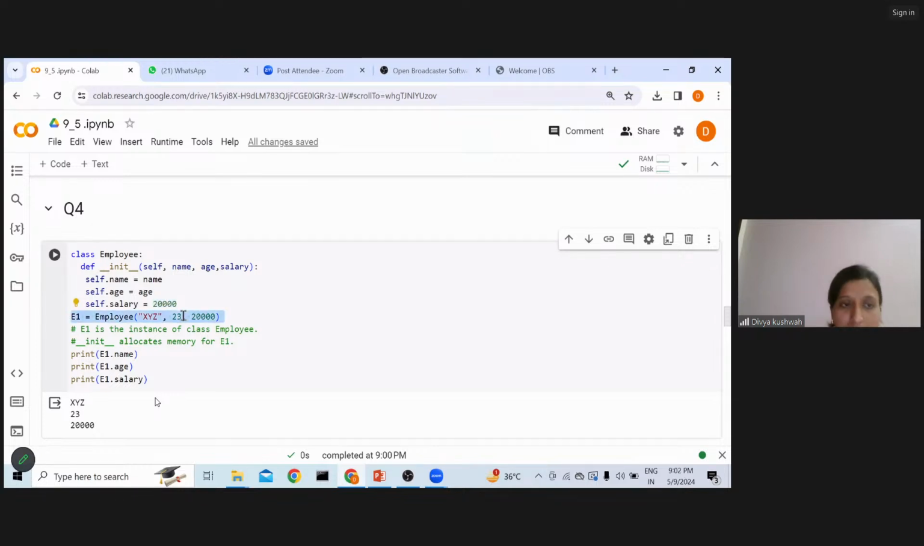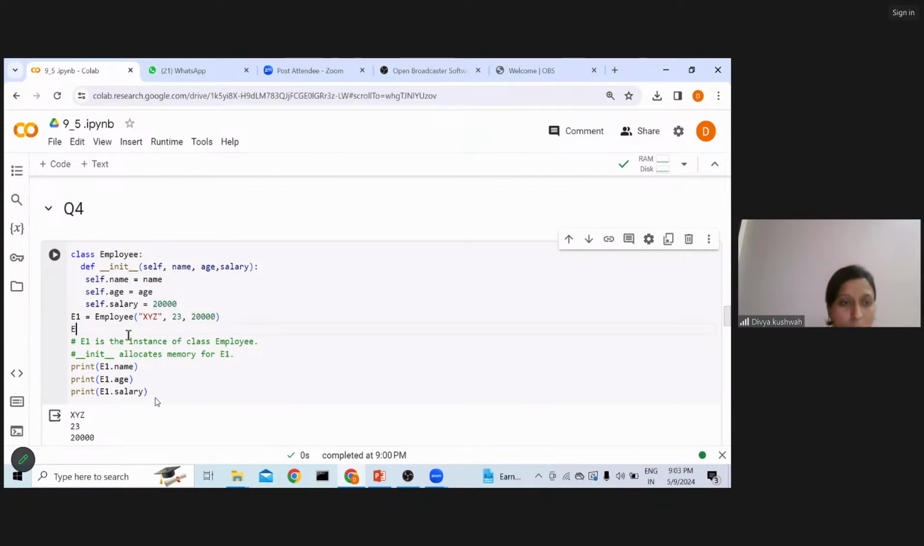While creating the object and calling the class, I do not have to write self, right? So what is the name of the employee? XYZ. What is the age? 23. And what is the salary? This 20,000. Okay, I have created E1. So E1 is an instance of the class, or E1 is the object of the class. I can create E2 also. So E2 is equal to, I'll copy this, and I'm writing ABC. ABC is the name of the employee. The age is 30.